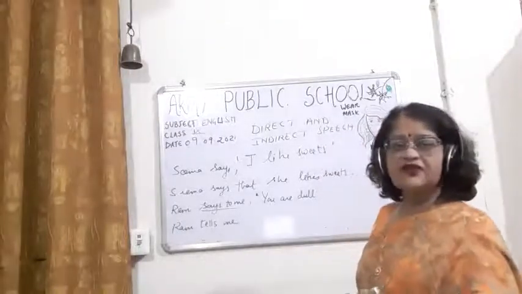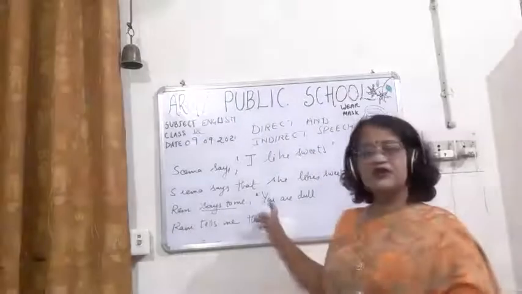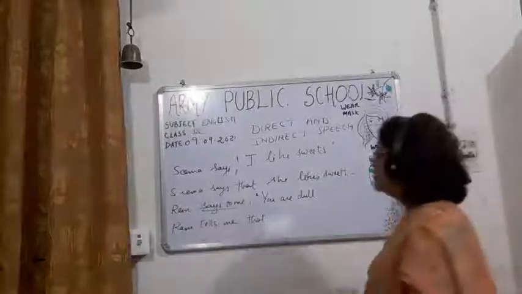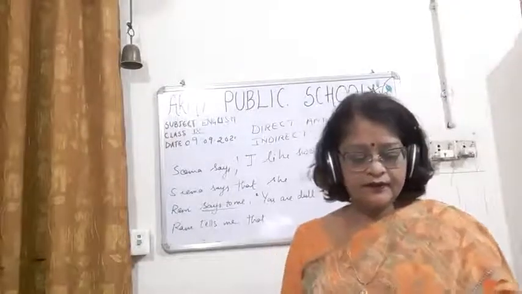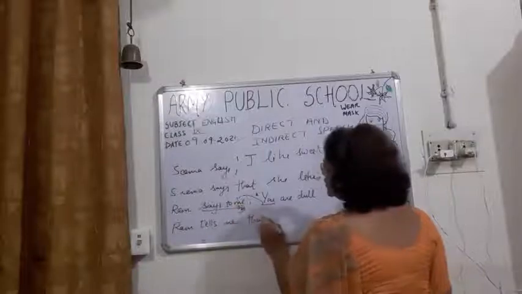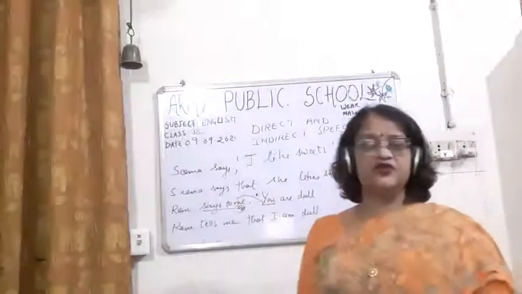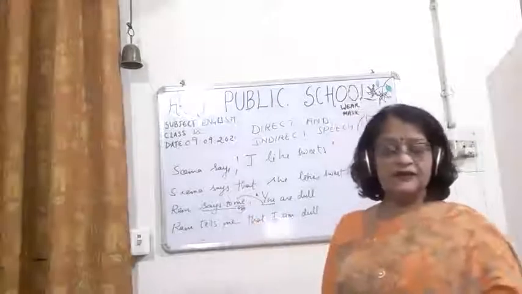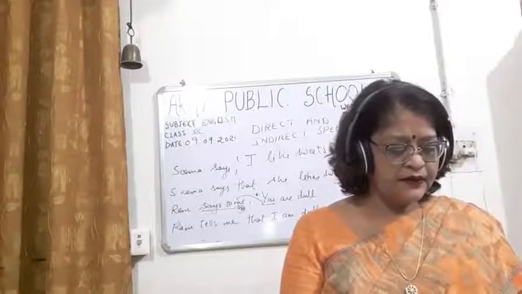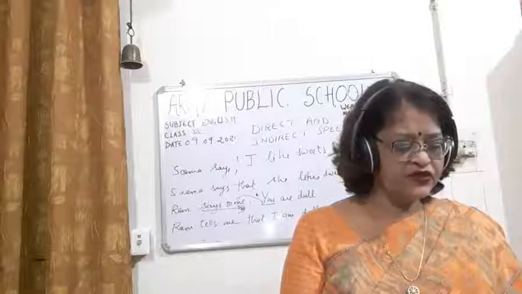Remove the inverted commas and use the conjunction that. Now children, you will be changed according to the object, because the second person changes according to the object, and the object is me. So here you will change into I. Ram tells me that I am dull.